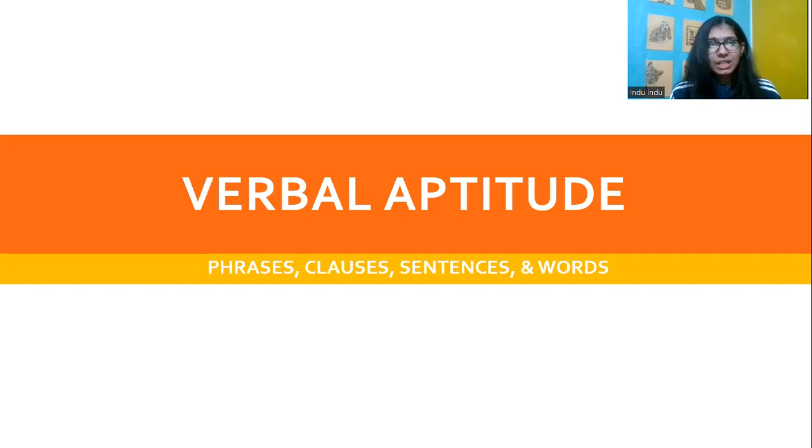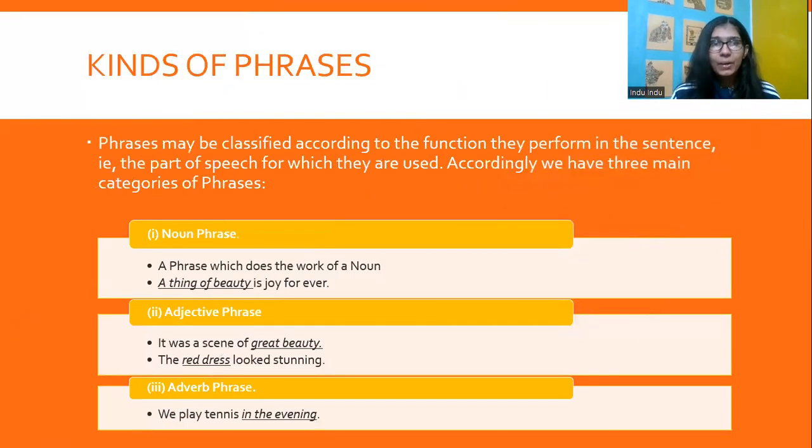So to begin with, phrases, as I explained last time, are classified according to the function they perform in the sentence, right? So for example, if a phrase performs the function of a noun, it's called the noun phrase. Okay, so as we can see on the slide, the example: a thing of beauty is a joy forever. Now, a thing of beauty here indeed performs the work of a noun, right? So it's a noun phrase.